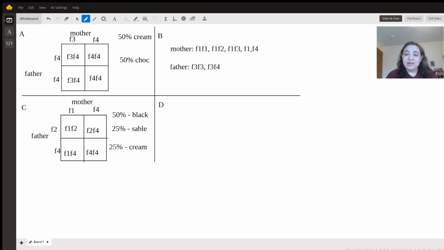D, we have a black hamster of an unknown genotype, and we need to figure out the best cross we could set up to determine the genotype of this animal. Now, she's black, which means that the mother, I'm going to call her a she and decide that she's the mother, must have an F1. We don't know what her other allele would be. The father, or the other creature, can have any alleles.